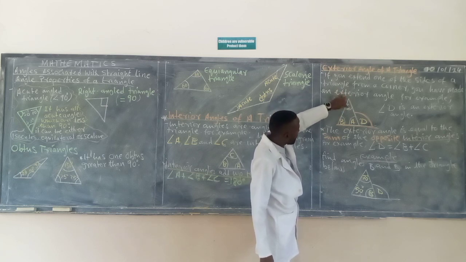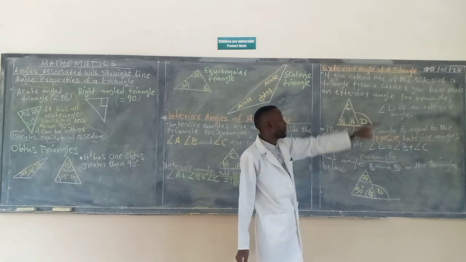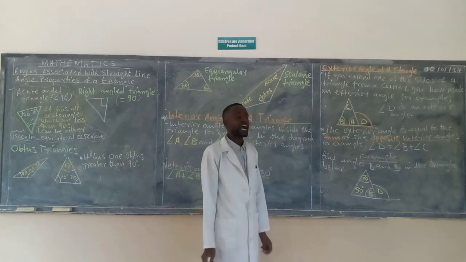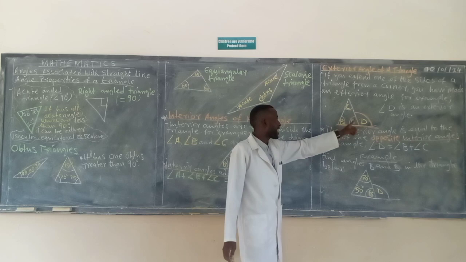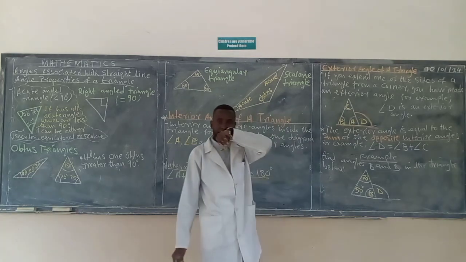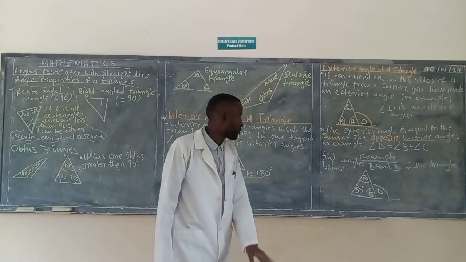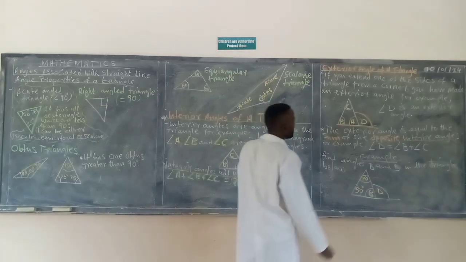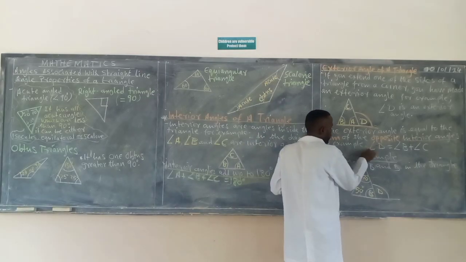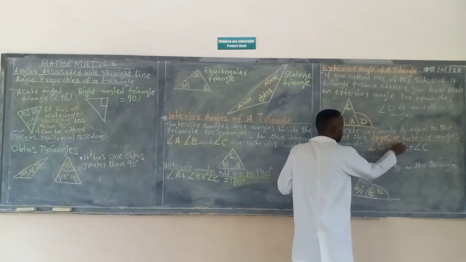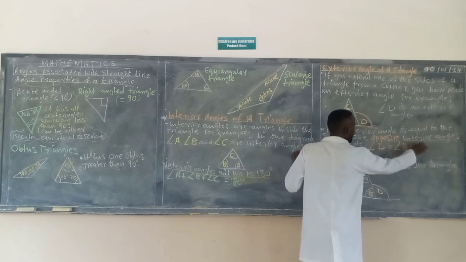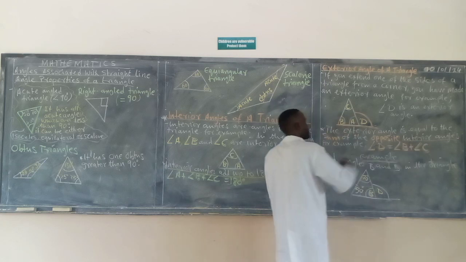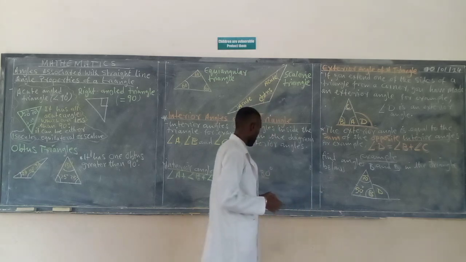So when I add this one plus this one, then I'll be able to know what my angle D is. This angle plus this angle should give me my D there. That is what exterior angles are all about. So now we are simply saying, angle D is simply equal to angle B plus angle C. That is how we find the exterior angle.